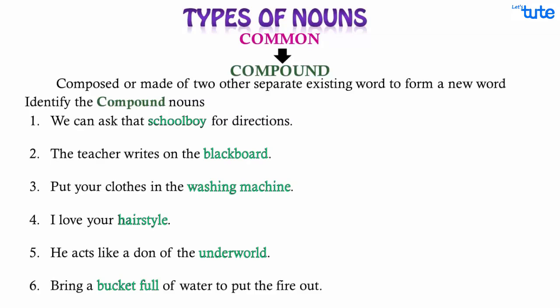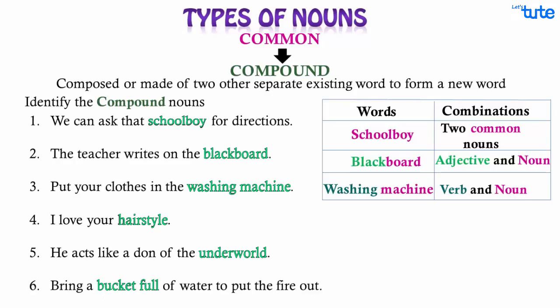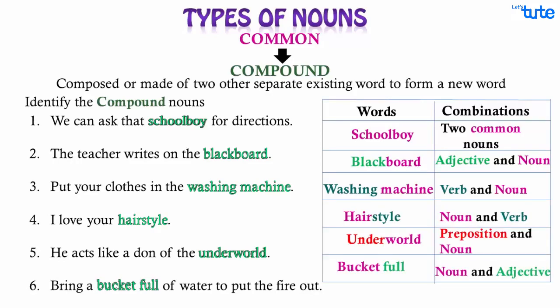Now let's see what combinations they are in. Here there are two nouns together, combination of an adjective and a noun, a verb and a noun. In these cases, the noun is coming before the verb. Try them on your own.